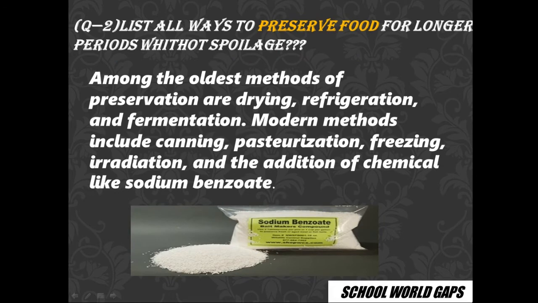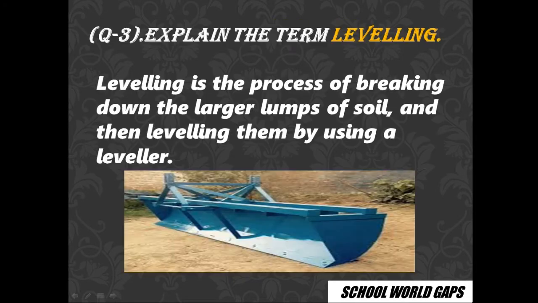Next question. Question 2, list all ways to preserve food for longer periods without spoilage. Some of the methods include drying, refrigeration, fermentation. Modern methods include canning, pasteurization, freezing, irradiation, and chemicals like sodium benzoate.